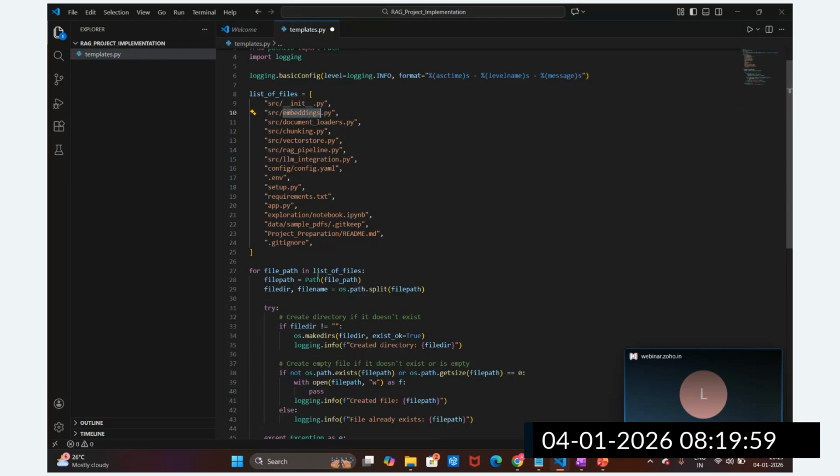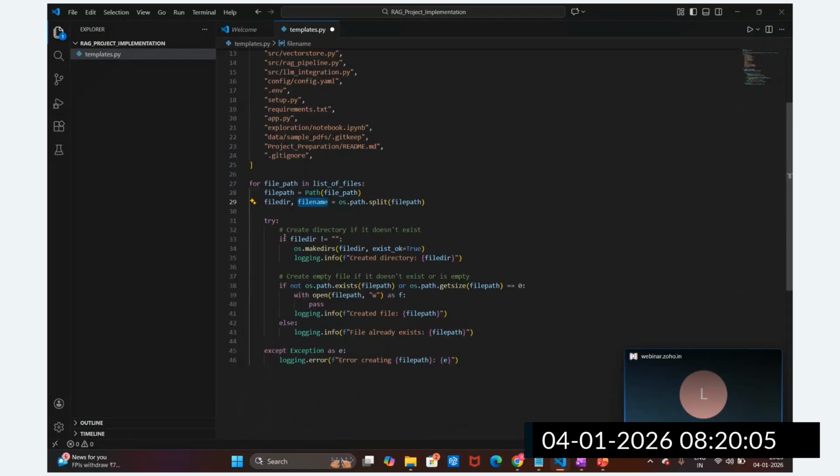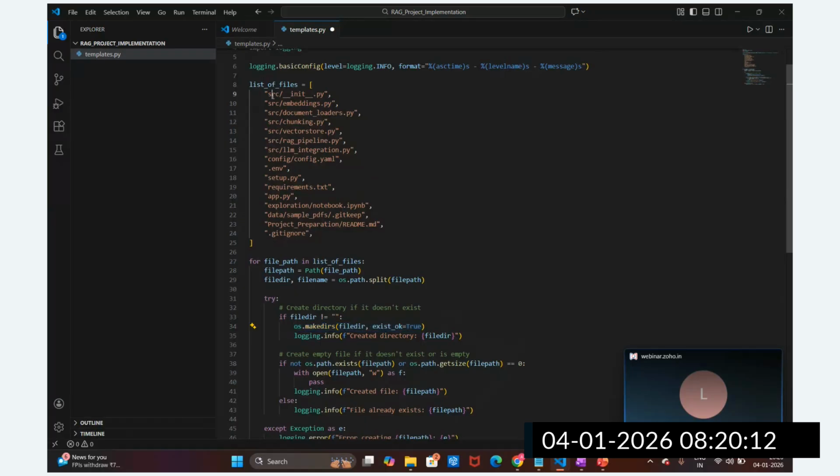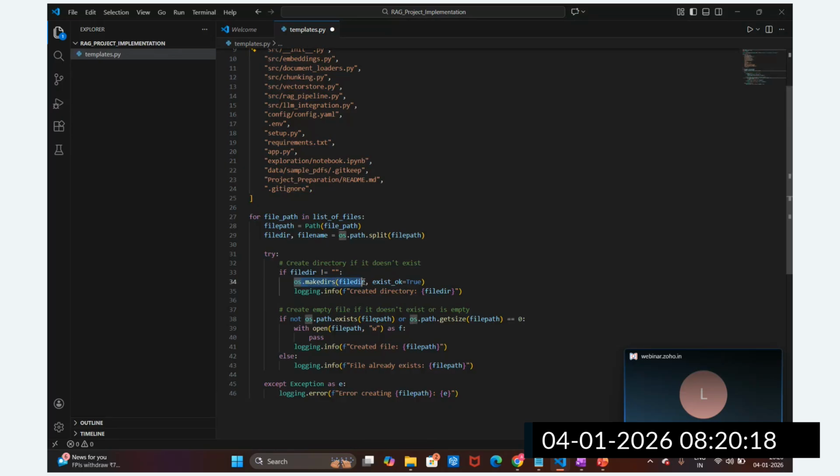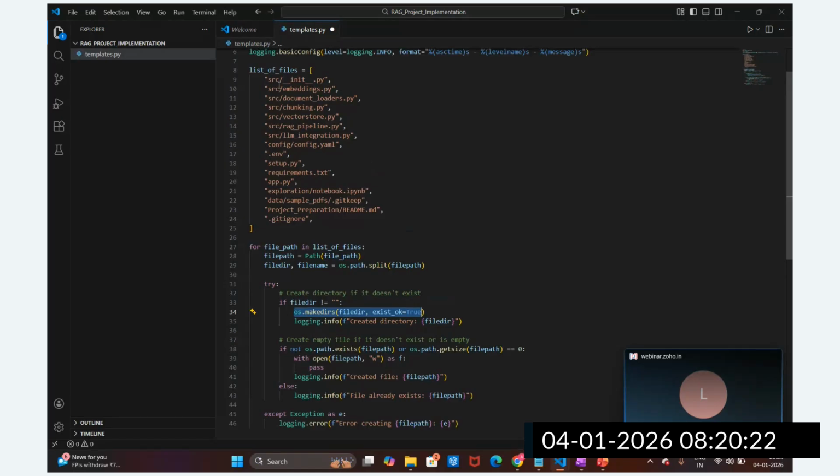So we are going to split this file path into the folder directory and file name, and then we are going to check if the directory does not exist, then we are going to make this directory. As of now we don't have any source directory, so we are going to create this source directory using os.makedirs. If the directory already exists, then it is not going to create it. That is the reason we have exist_ok equal to True.